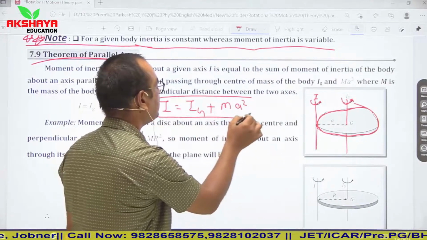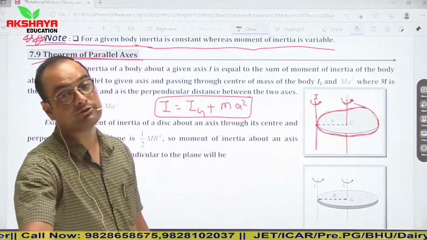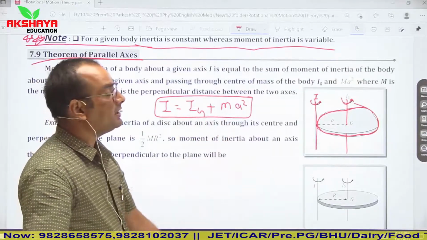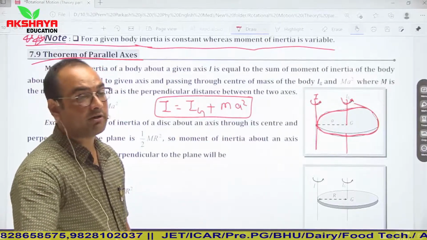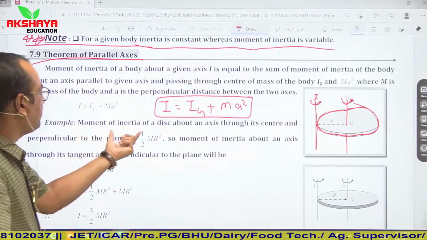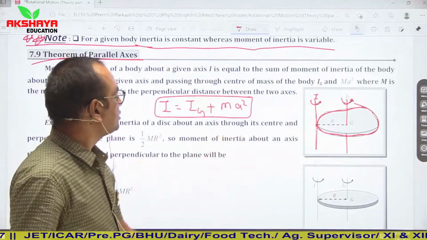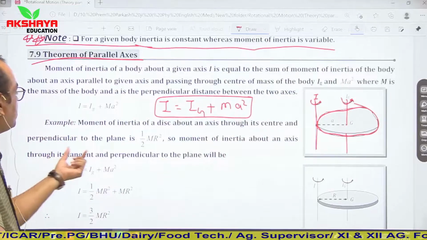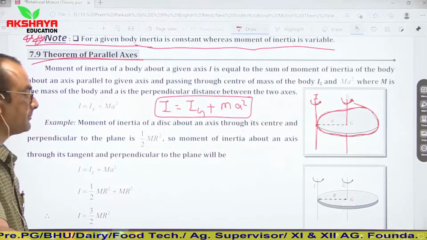This is the mathematical relation of the parallel axis theorem, which is used in finding moment of inertia of different bodies. So an example is taken: moment of inertia of a disk about an axis through its center and perpendicular to the plane is half mr square.